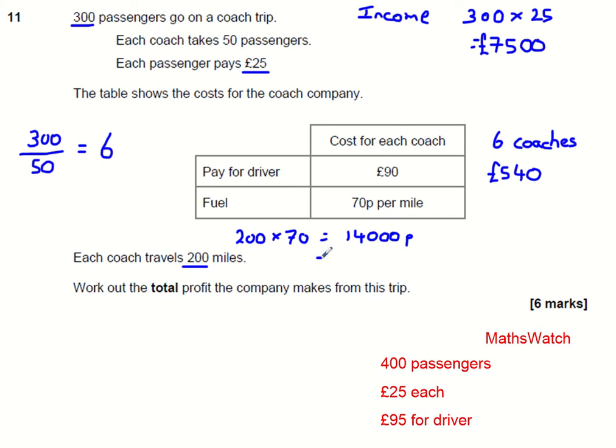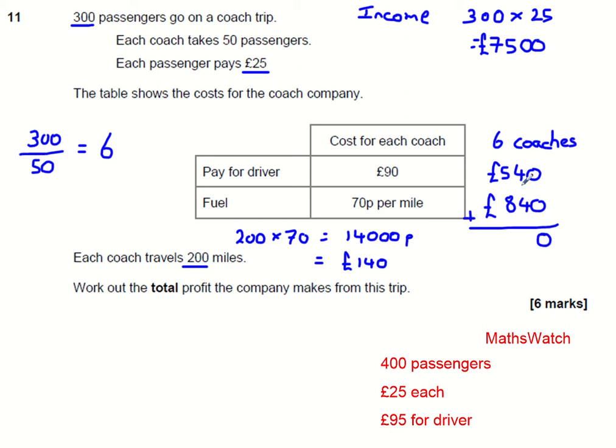There are 100 pence in each pound, so if I divide this by 100, that will take me to £140 for each coach. There are 6 coaches, so I'm doing 6 times by 140, which is 840. So in total, the amount that we're paying out is these two numbers added together.